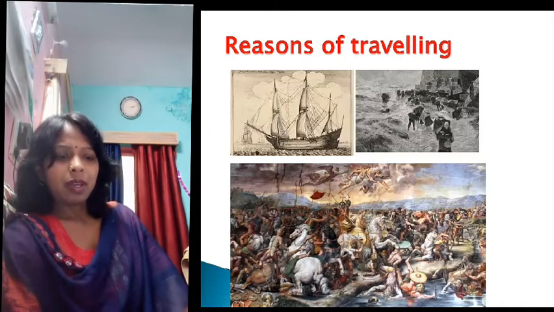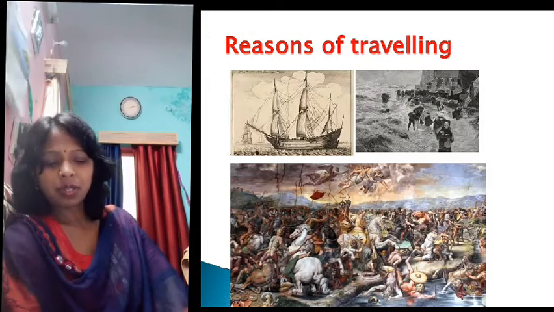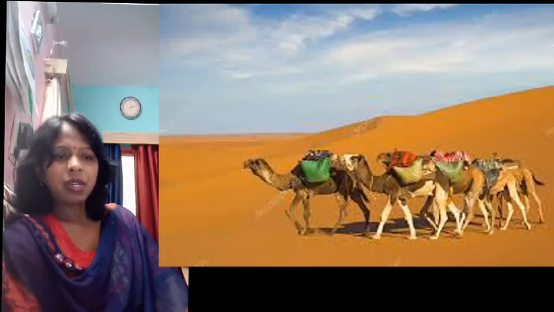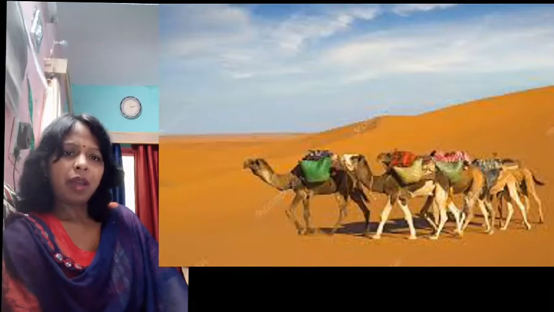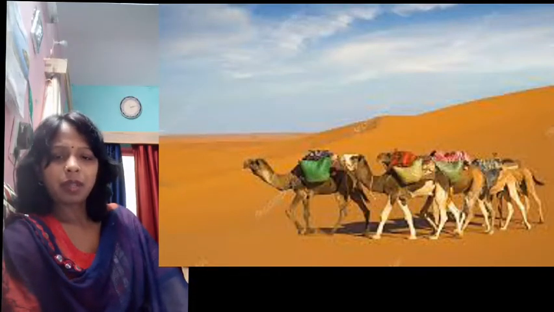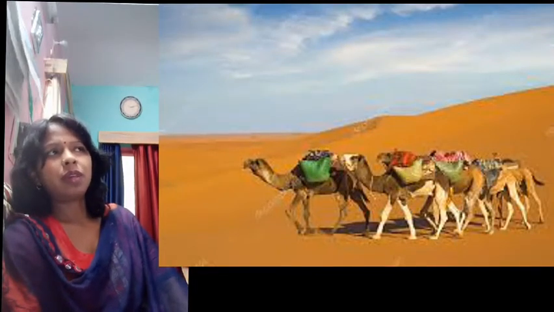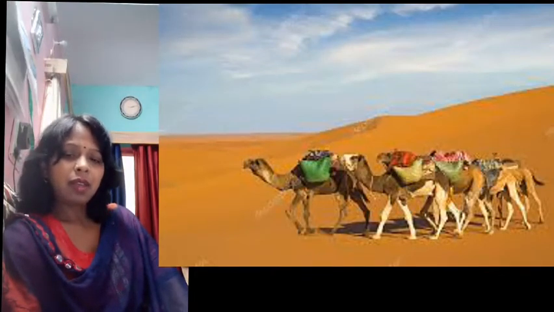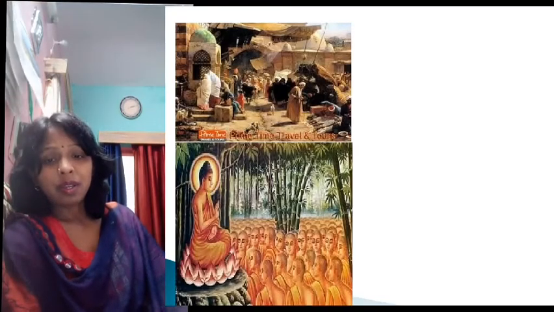Next, besides this, merchants also traveled with caravans or ships carrying valuable goods from place to place. Merchants are people who buy things from others and sell their own items. So they trade with each other for things. There were so many merchants in the earliest times who traveled long distances, and in this way you will further learn about the Silk Route.